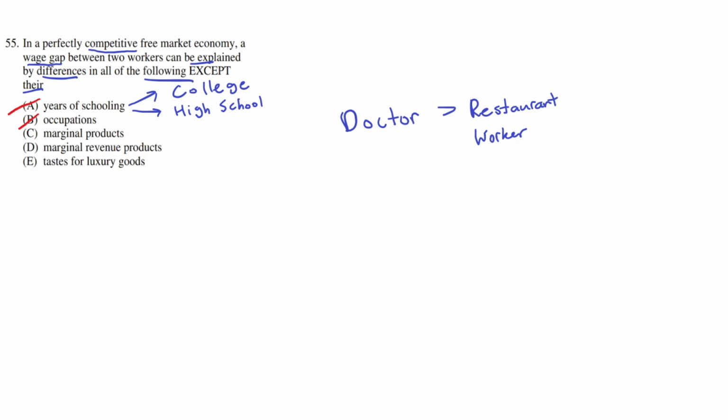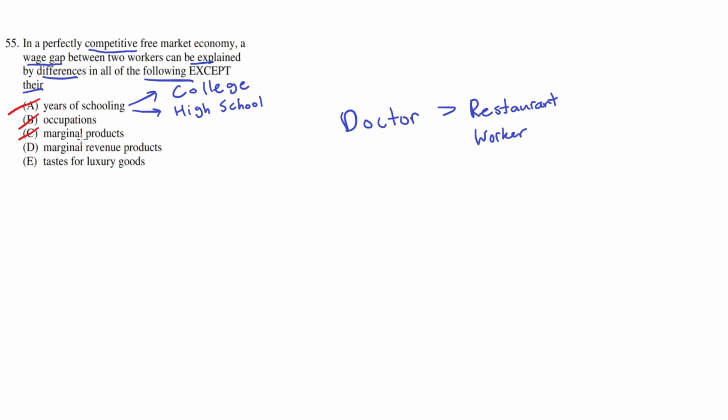C, marginal products. This is also a plausible reason because marginal products simply means the amount of products they could produce. So if this one worker is more productive than the other worker, they could be paid more. So that could be a reason for why their wage gap exists. So C is incorrect.